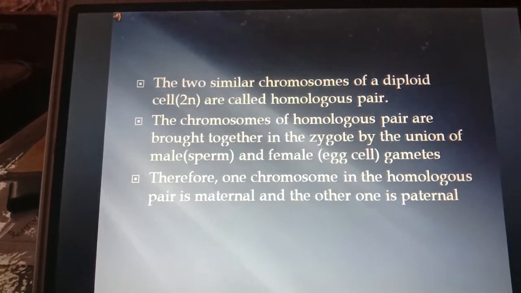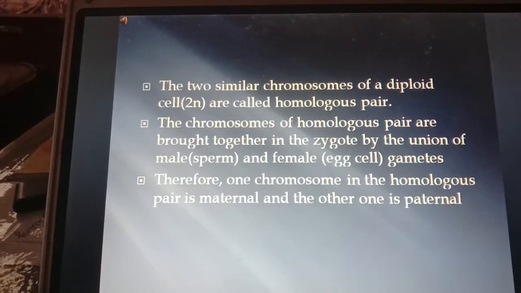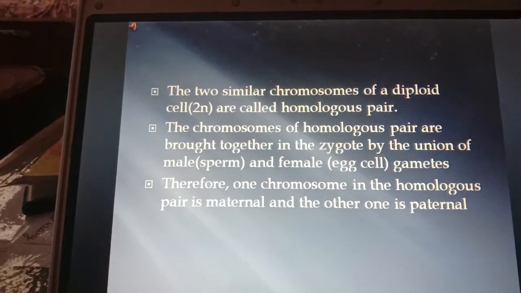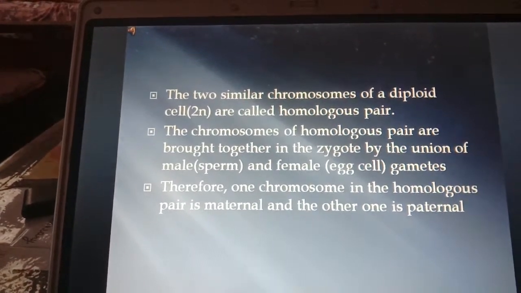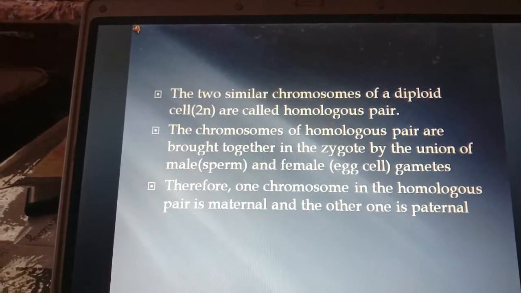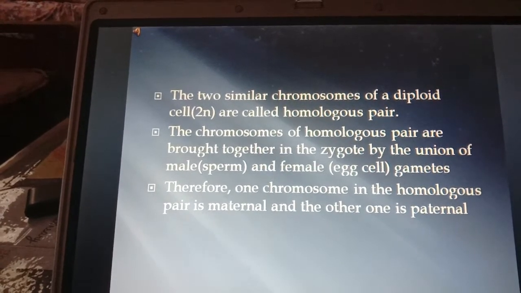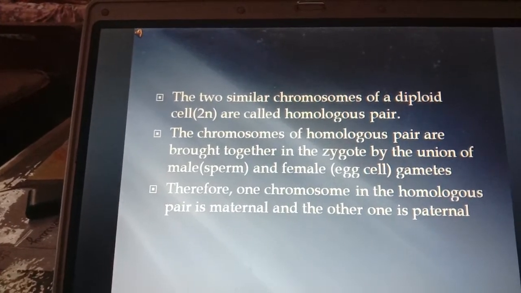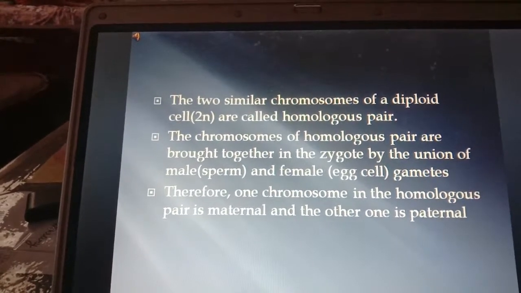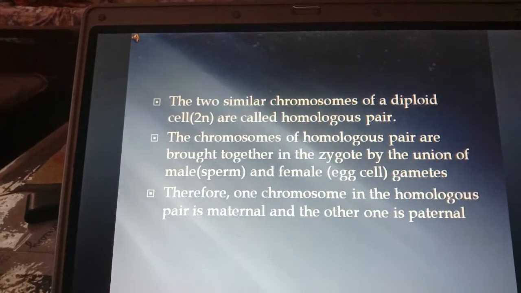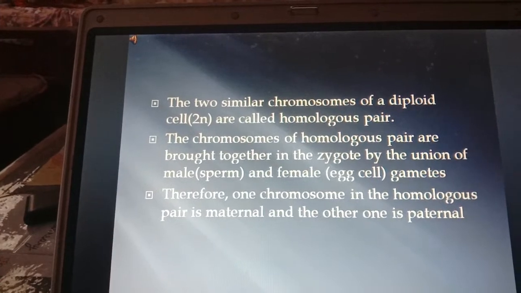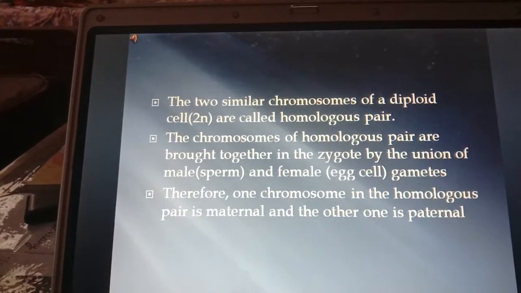The two similar chromosomes of a diploid cell, that is 2n, are called a homologous pair. The chromosomes of a homologous pair are brought together by the zygote, by the union of the male sperm and, in the female, the egg cell gametes. Therefore, one chromosome in the homologous pair is maternal and the other one is paternal.